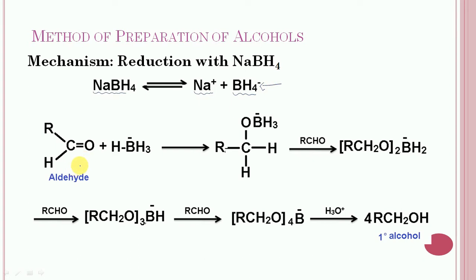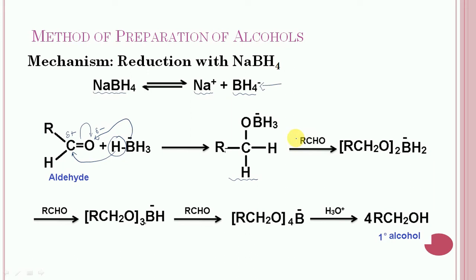Now the aldehyde is subjected to the reduction. As we know, oxygen is more electronegative in comparison to carbon, so it will acquire partial negative charge, and carbon will acquire partial positive charge. Now this hydride will move toward carbon, and boron will get attached with the oxygen. So this intermediate will get formed.